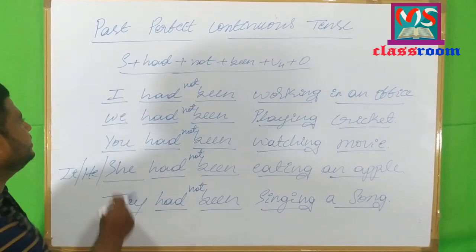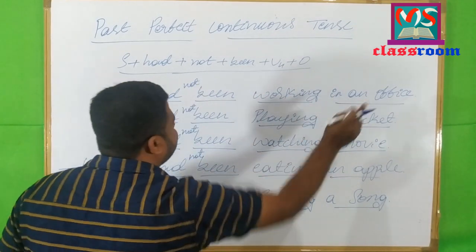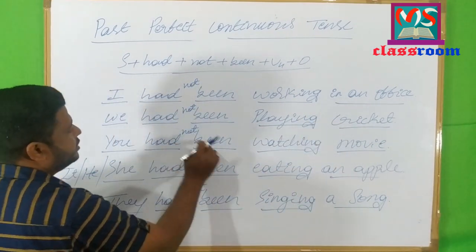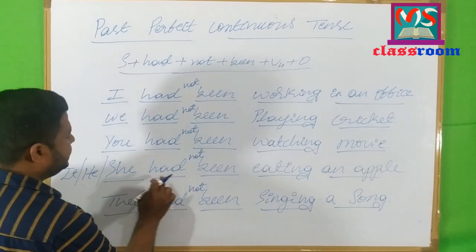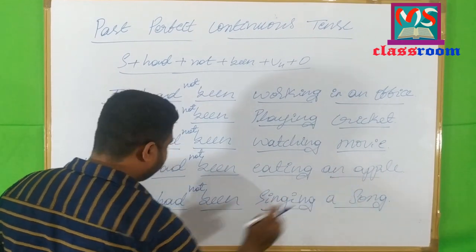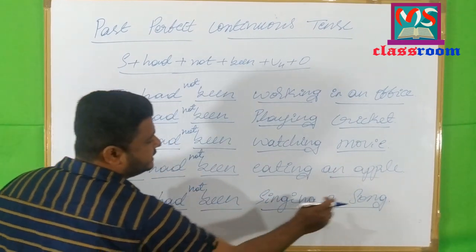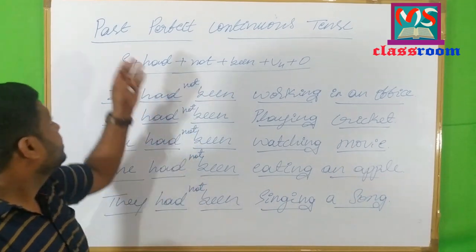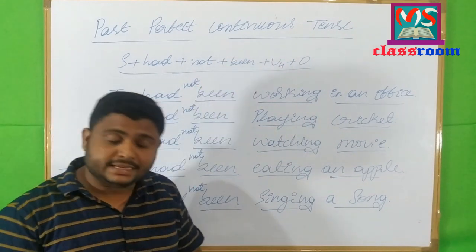Read the sentences once again. I had not been working in an office. We had not been playing cricket. You had not been watching a movie. She had not been eating an apple. They had not been singing a song. So these are all the negatives in past perfect continuous tense.